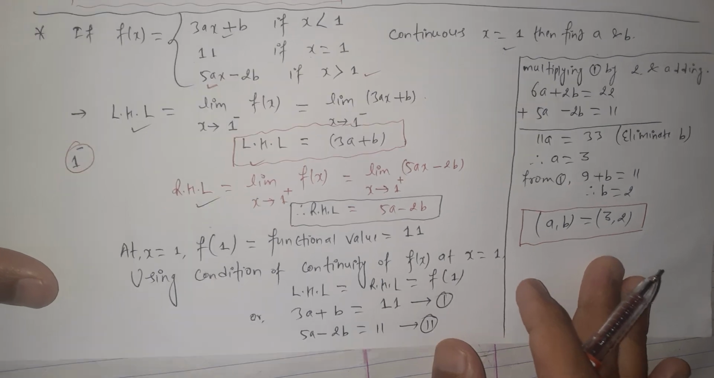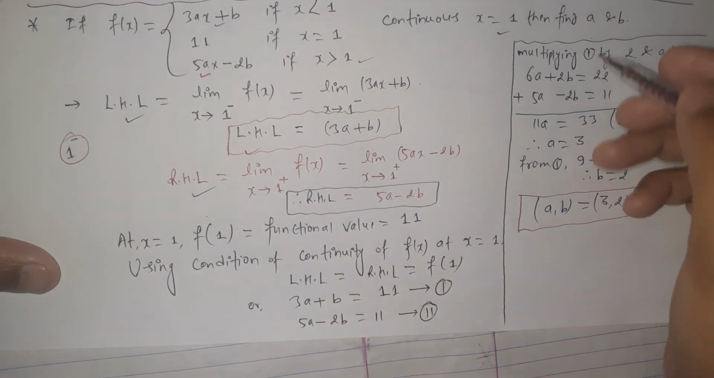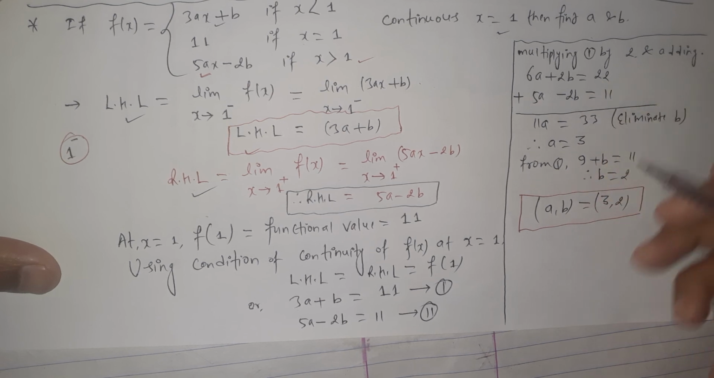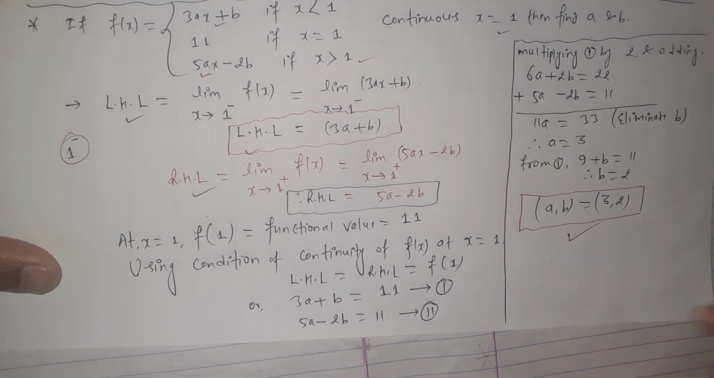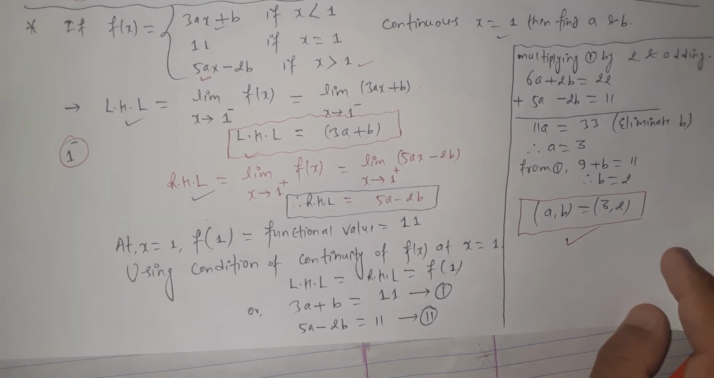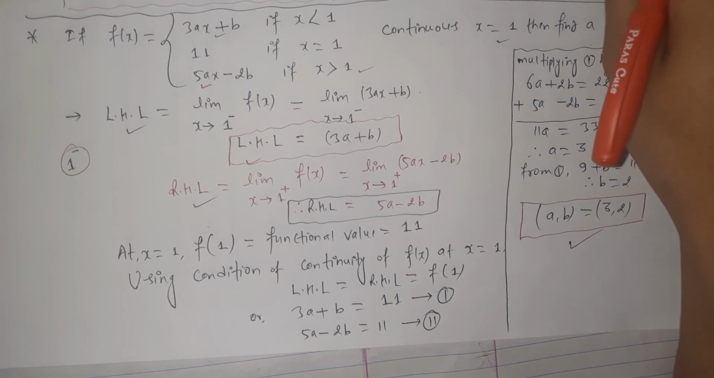Here we use this concept, and we use the basic elimination method to solve the two linear equations, and then we got our target: the values of a and b are 3 and 2. This is the final solution for this particular question.